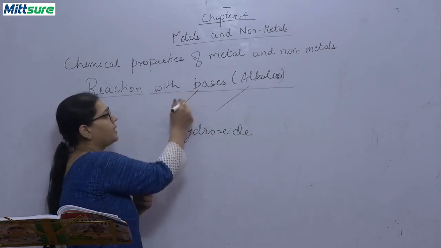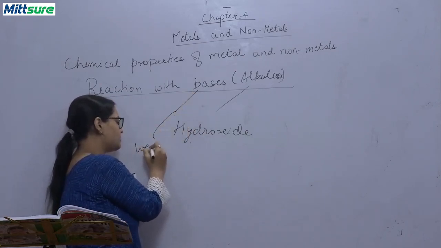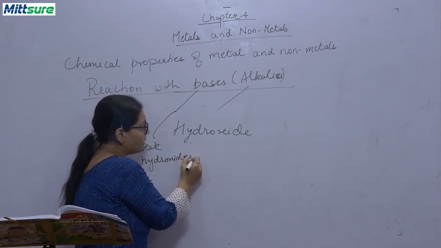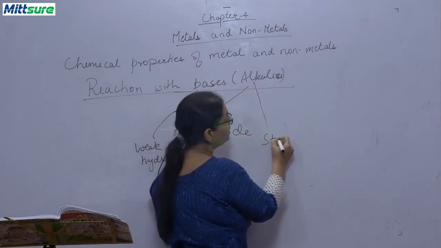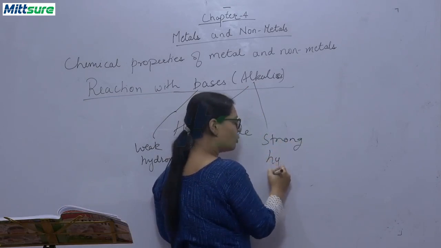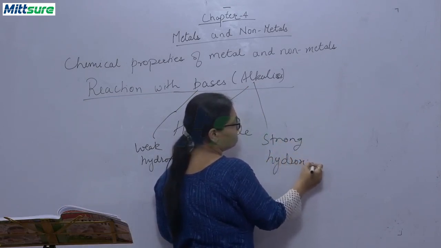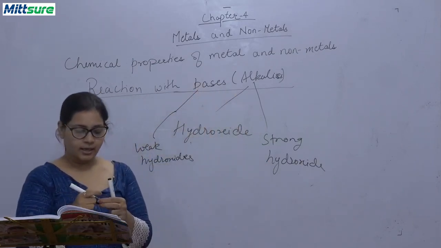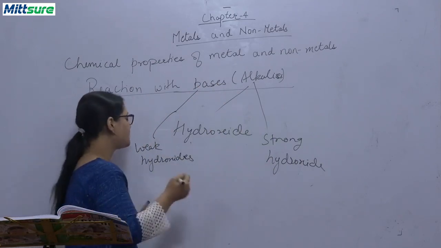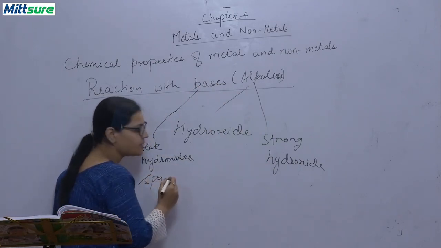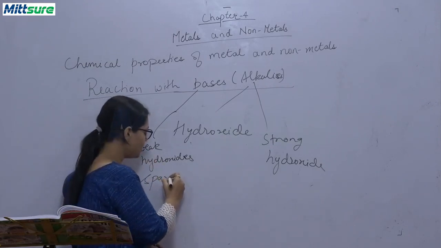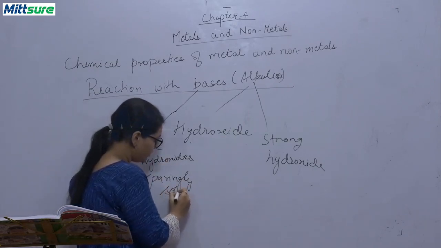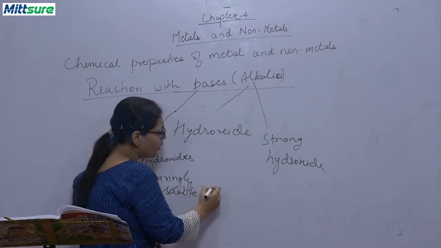But these bases are weak hydroxides. And these alkalis are strong hydroxides. Both are hydroxides, but जो strong होती हैं उन्हें हम alkalis कहते हैं, और जो weak होती हैं उन्हें bases कहते हैं. And one more difference is there. These bases are sparingly, that is very weakly, partially soluble होती हैं water में. Okay, just so, sparingly soluble in water.